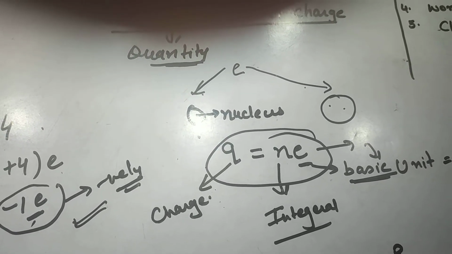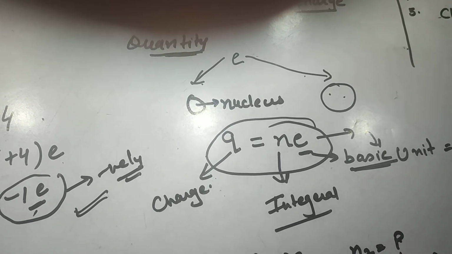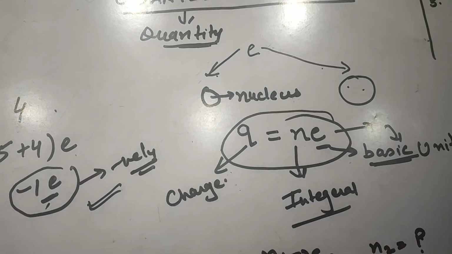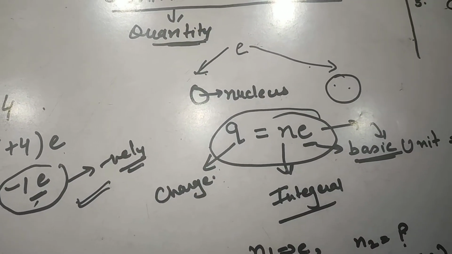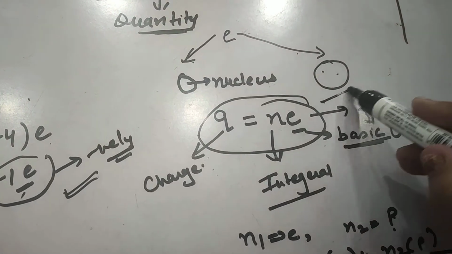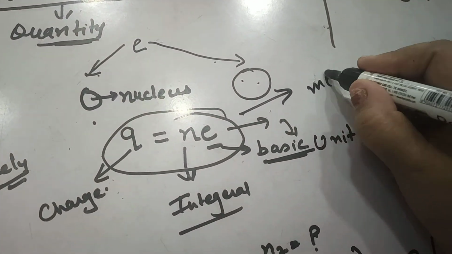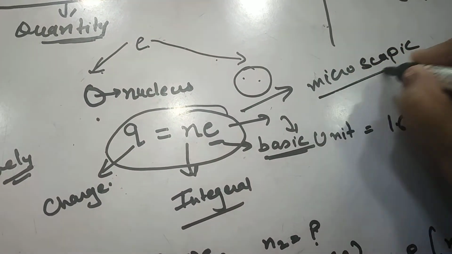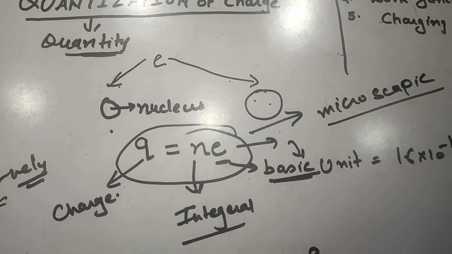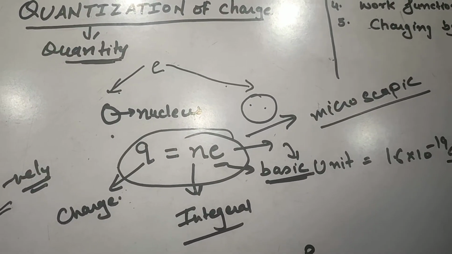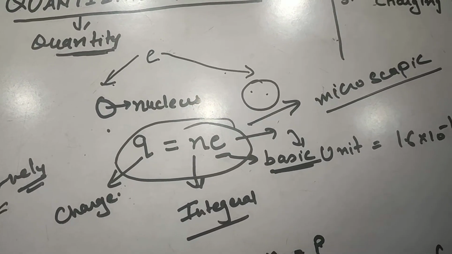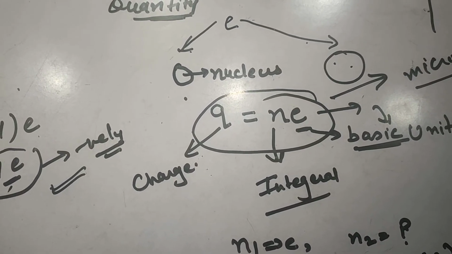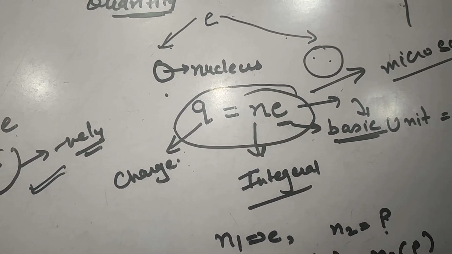So that is why in macroscopic situations, macroscopic meaning when we are dealing with a large number of electrons, quantization has to be ignored, because this law is applicable only at the microscopic level. Microscopic level means when we are dealing with 1 electron, 2 electrons, 3 electrons, 4 electrons, or a countable number of electrons, in that case we can follow the quantization of charge. But when we are talking about the macroscopic level, it can be ignored.